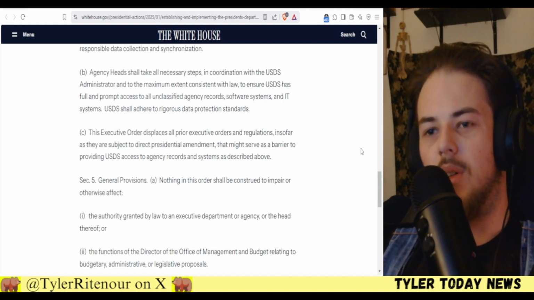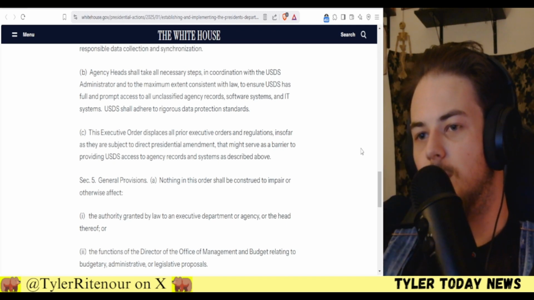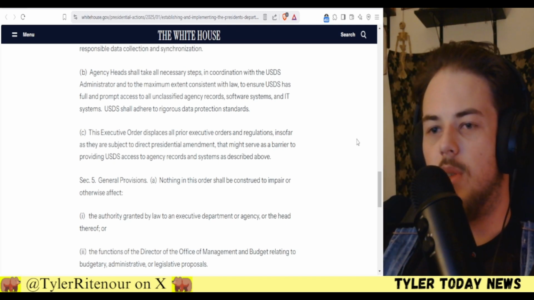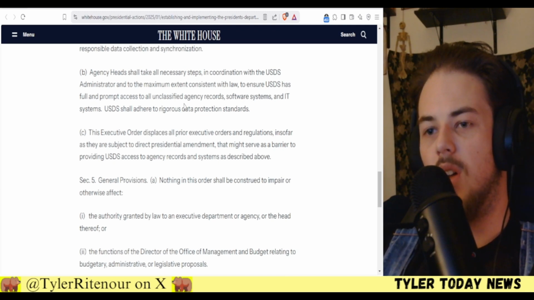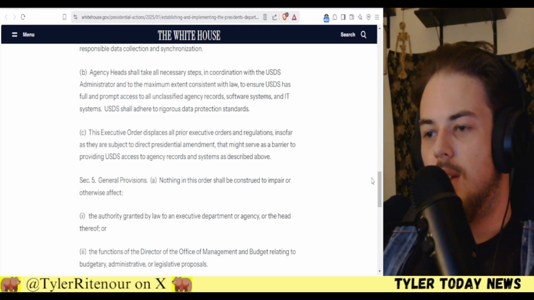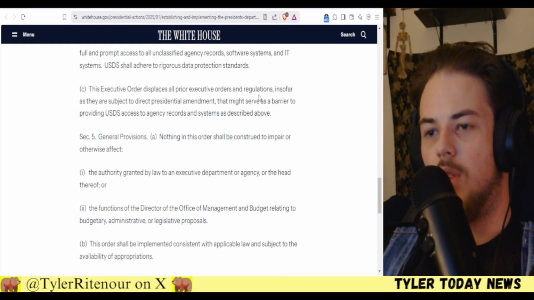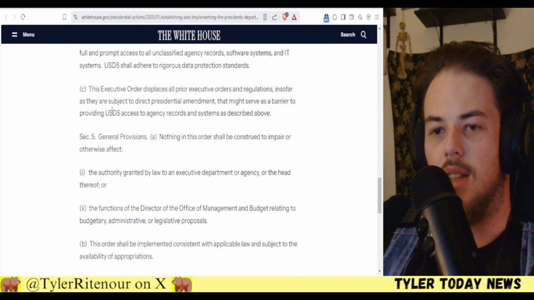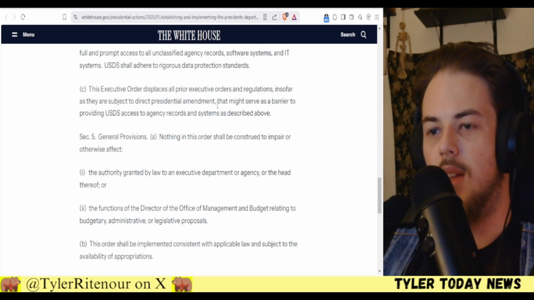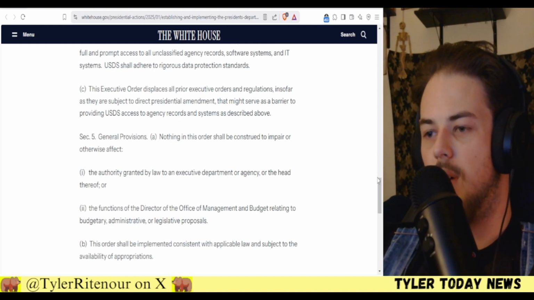Agency heads shall take all necessary steps in coordination with the USDS administrator and the maximum extent consistent with law to ensure USDS has full and prompt access to all unclassified agency records, software systems, and IT systems. USDS shall adhere to rigorous data protection standards. So let's see. The executive order displaces all prior executive orders and regulations insofar as they are subject to direct presidential amendment. That might serve as a barrier to providing USDS access to agency records and systems as described above.